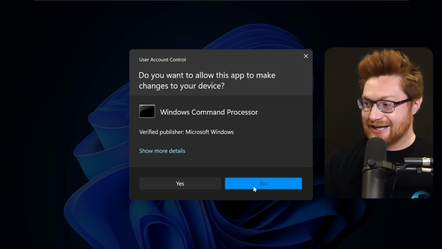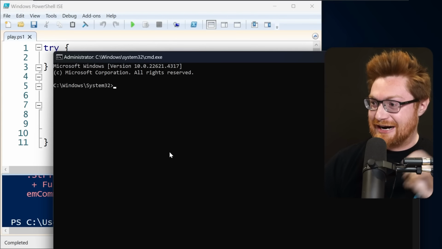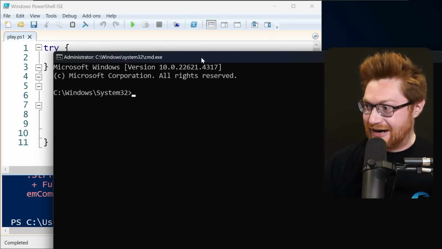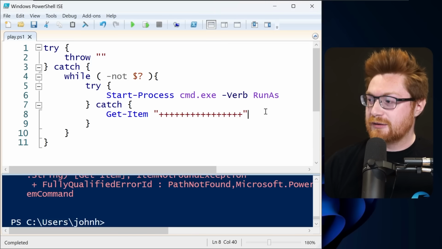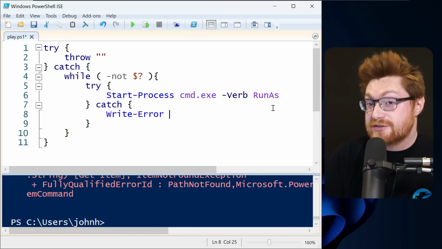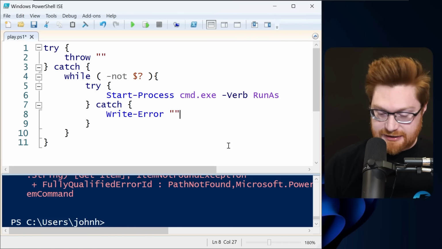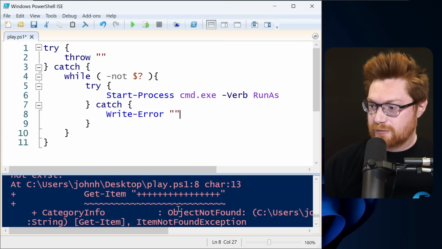All right, we've got a little bit of a UAC prompt bomb here going on, right? That will fire eventually once you click yes, and there is our administrator. We could do the very same with some other, like, write error. Something that isn't throw, but will still intentionally cause an error. Like if we had write error with nothing, you can see though there is a lot of output of this